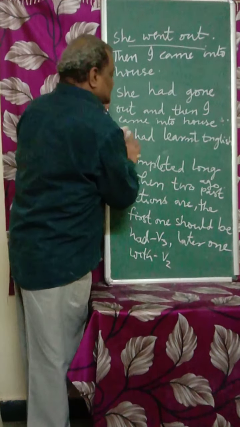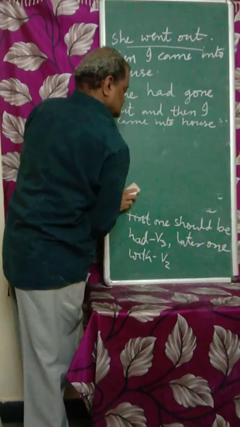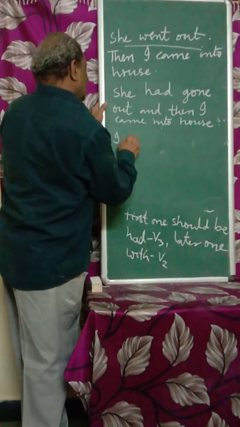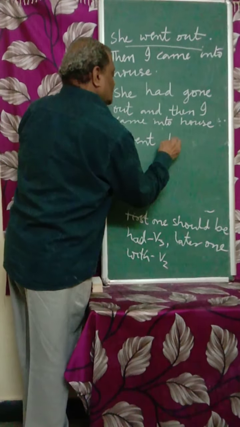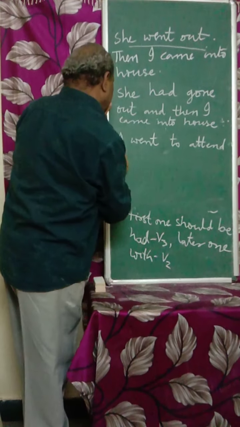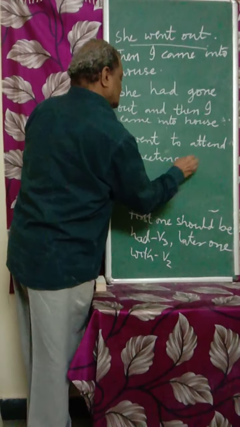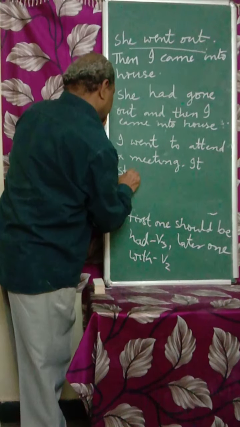I give you another example. I went to attend a meeting. It started before only.